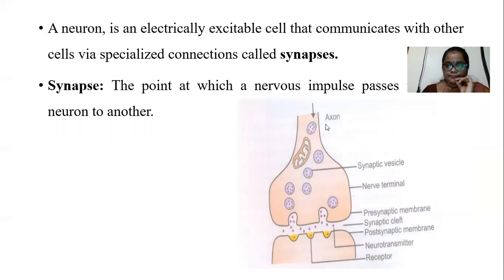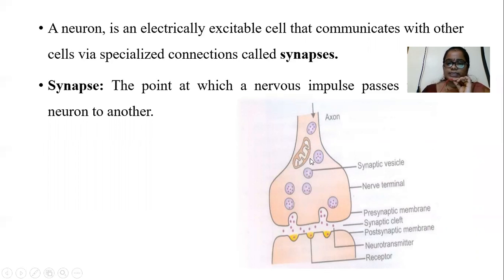See here, this one is the preganglionic neuron and this one is the postganglionic neuron. In between the preganglionic neuron and the postganglionic neuron there is a small space, and that is known as the synaptic cleft. This one is the synapse. So what is the purpose of the synapse? The synapse is a major site for communication between two neurons.